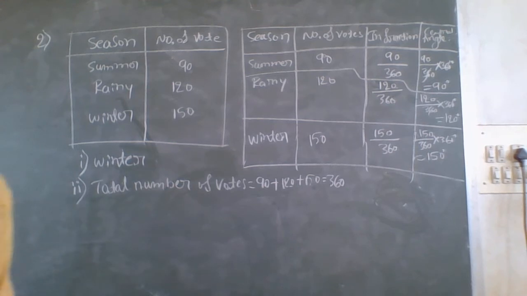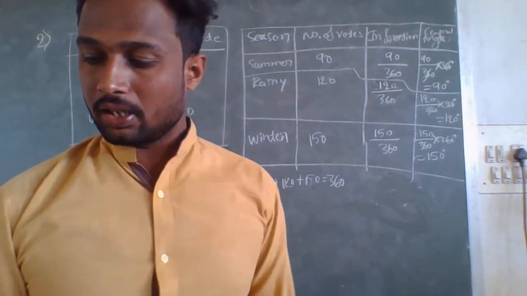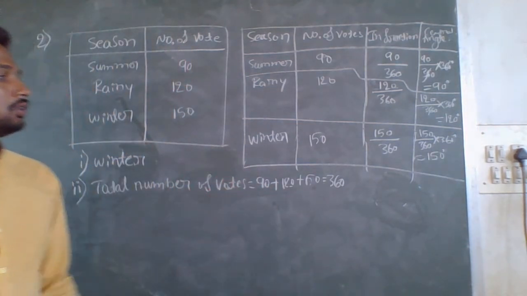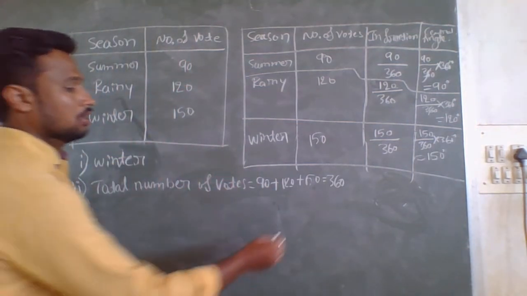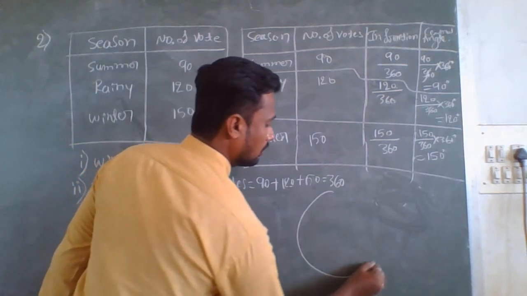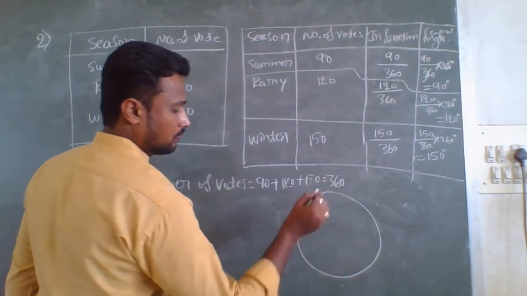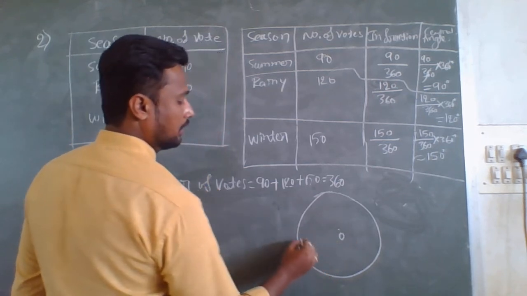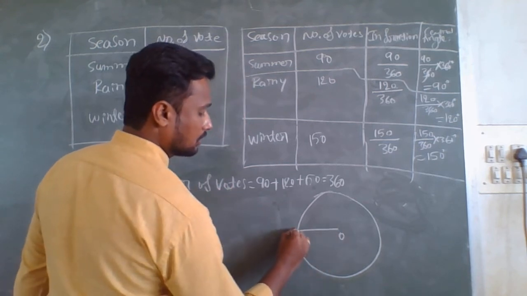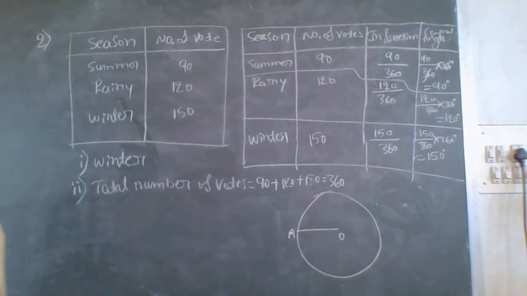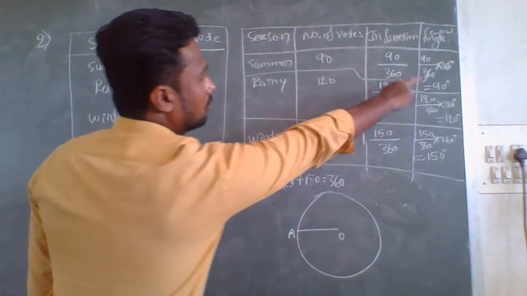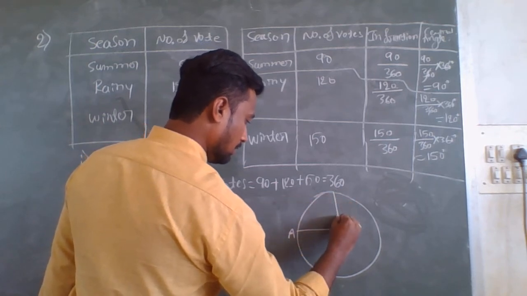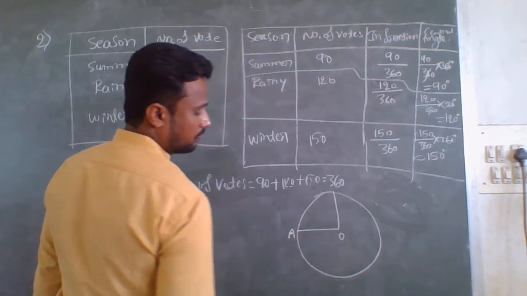So next, what is the third question here? Draw a pie chart to show this information. You have to draw one pie chart to show this information. So here, first I will draw one circle and consider the central point. I will name it as O and consider any radius OA. And the summer central angle is 90 degree, so I will show this as 90 degree.